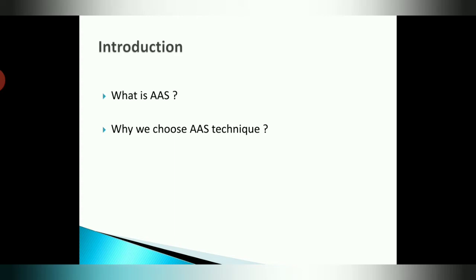What is AAS? AAS is the flame method that measures the unexcited atom in an absorption method, and it is called atomic absorption spectroscopy. Means in this particular technique we use a flame method and we measure the unexcited atom. So why should we choose the AAS technique for the instrumentation? Because this technique is very easy and it is useful for the determination of trace elements in liquids.